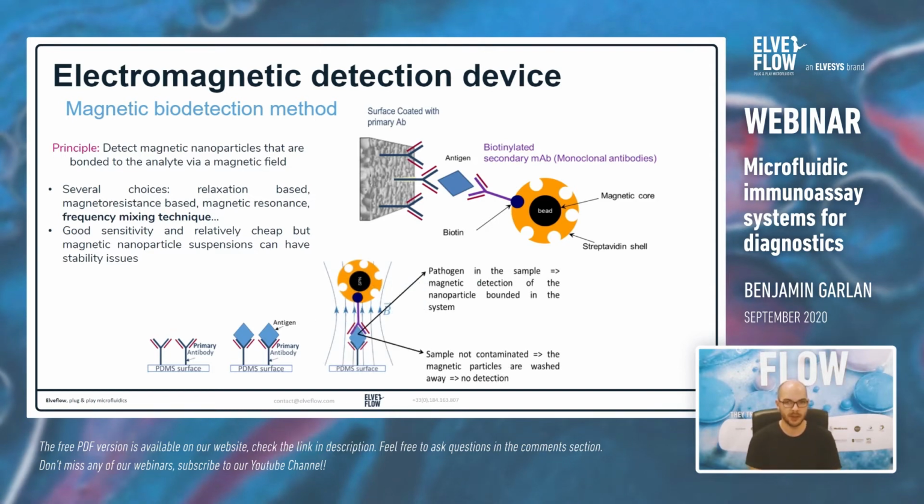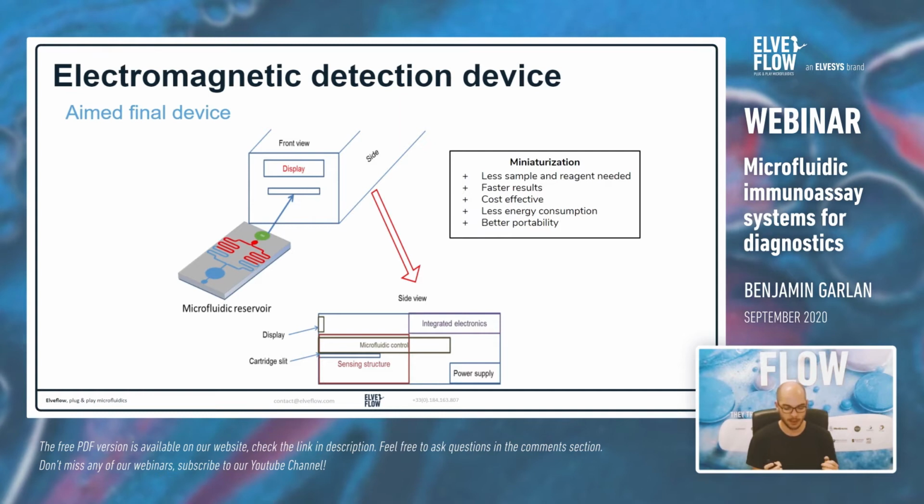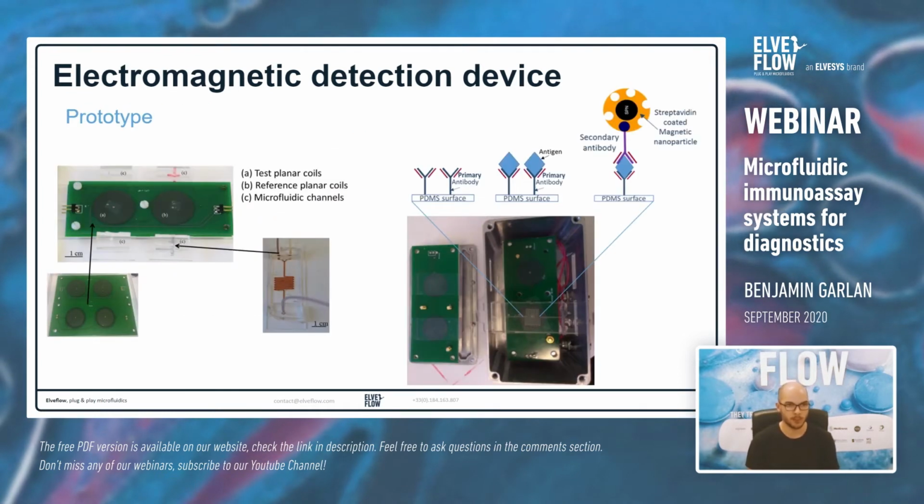So the aim of my PhD was to use this method to create an integrated and miniaturized device that needs a small sample, that gives fast results, that is cost effective, etc. So we created a prototype. You can see some planar coils that we use to create and measure the magnetic fields, that surround a microfluidic channel that you can see as a serpentine geometry. And in this microfluidic channel, we wanted to create the immunoassay.